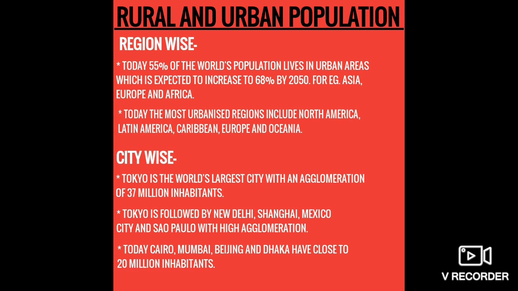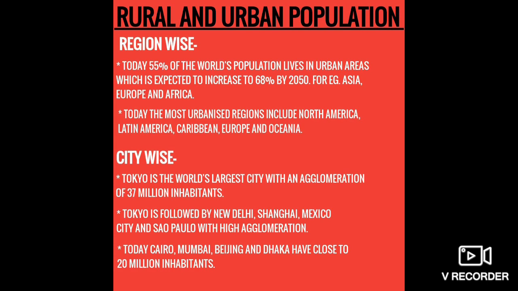Today Cairo, Mumbai, Beijing and Dhaka all have close to 20 million inhabitants. Okay. So it is estimated that by 2020 Tokyo's population will project a little bit of decline, right?